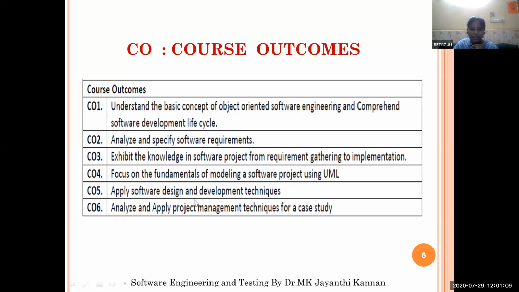The fifth one is apply software design and development techniques. Here we are going to study all the software design techniques and development techniques, so you can design the software as well as identify the appropriate development technique. While developing the project, you can use any technique.